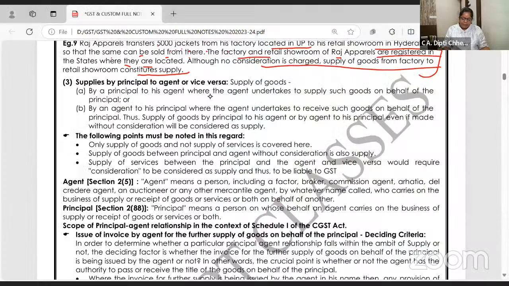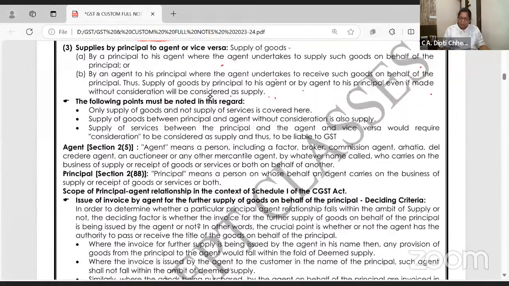Supply by principal to agent, where agent undertakes supply of goods on behalf of principal, or agent to his principal, where agent undertakes to receive the goods. मतलब purchase and sale. The supply of goods by principal to agent, agent to principal, even if made without consideration, will be considered as supply. Following points must be noted. Only supply of goods and not supply of service is covered.